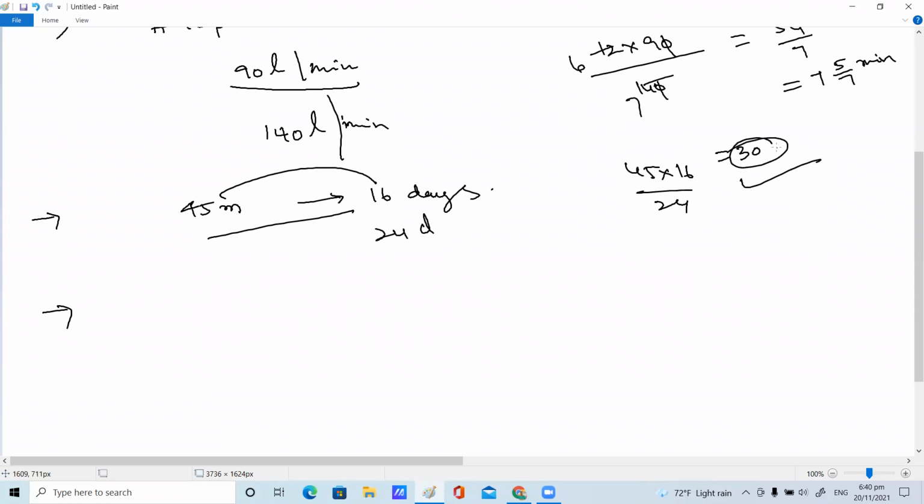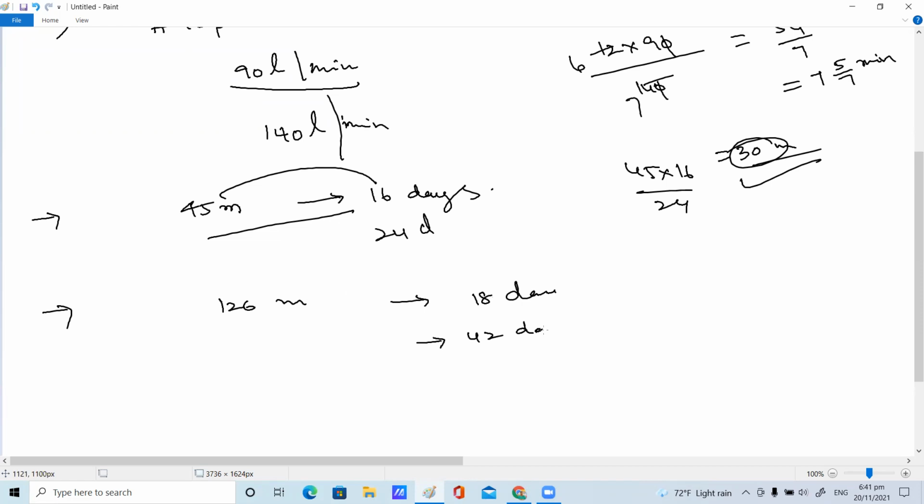So 30 men needed to do in 20 days, they can finish in 24 days, right? Next, a factory requires 126 machines to produce a given number of articles in 18 days. So here 126 machines in 18 days they are doing. How many machines will be required to produce the same number of articles in 42 days?